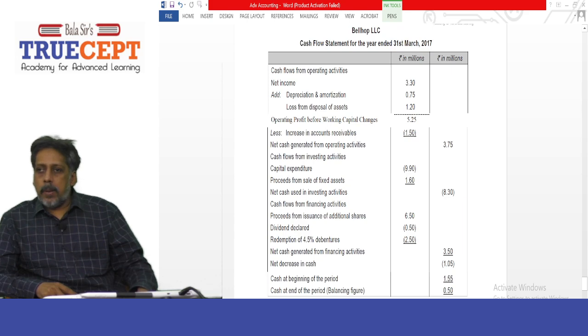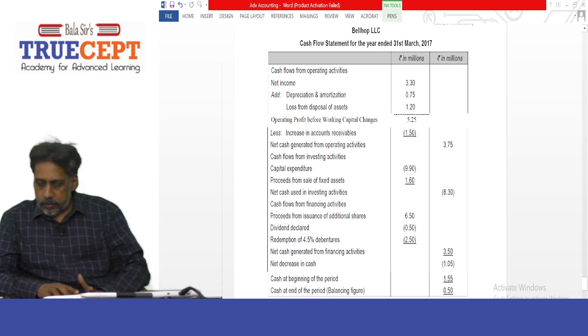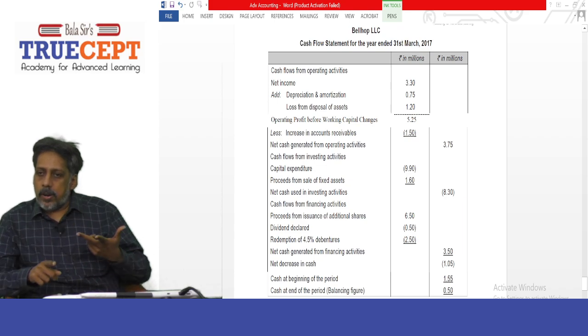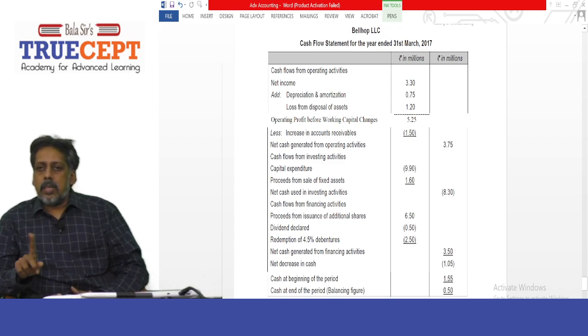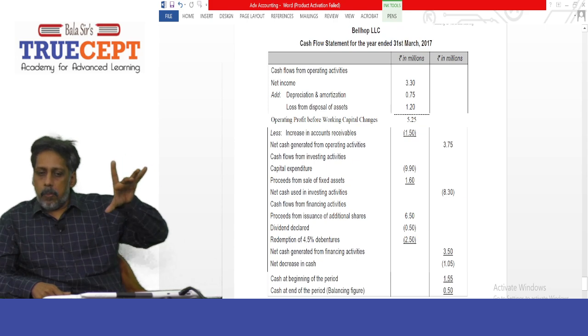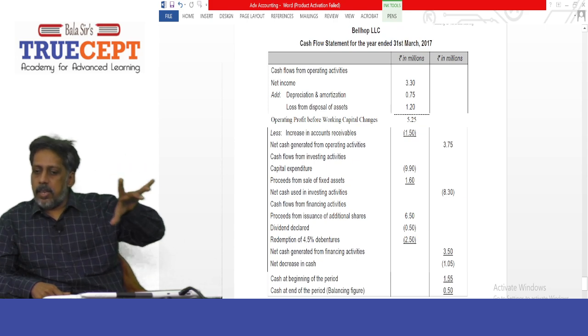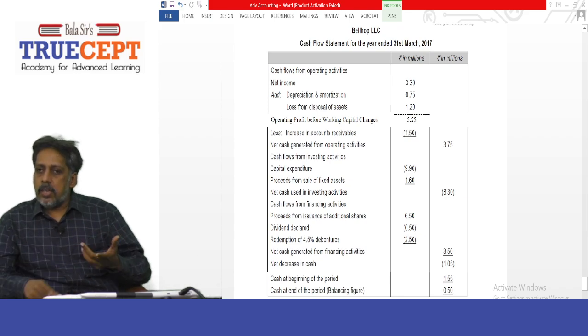Now, if you add up all the three activities, how much did you get from operating activity? 3.75 million. And then minus 8.3, and then add 3.5. So we get negative 1.05 net. And that is supposed to be the net decrease in cash and cash equivalents.